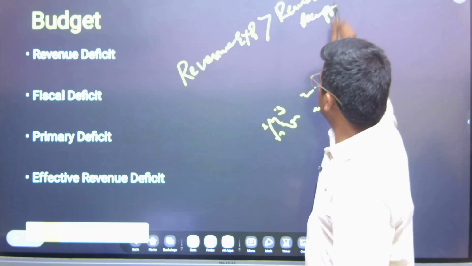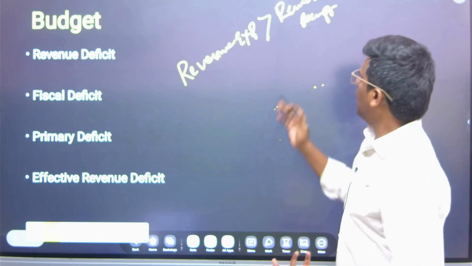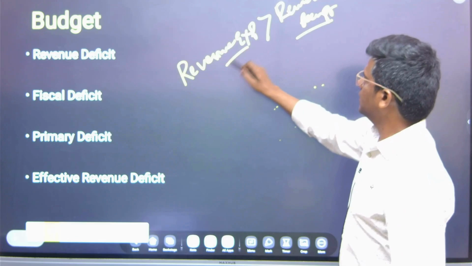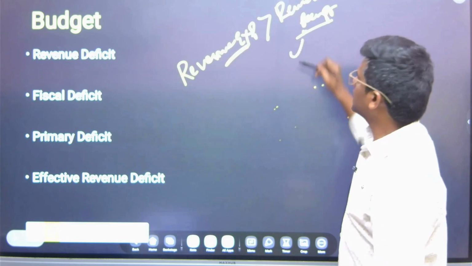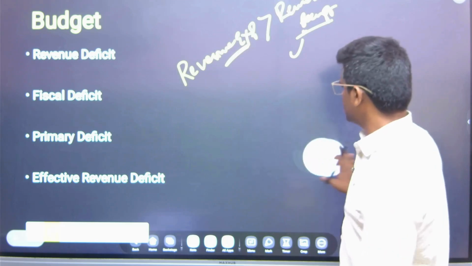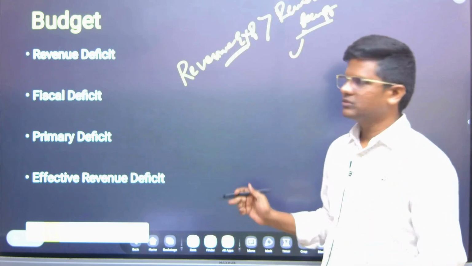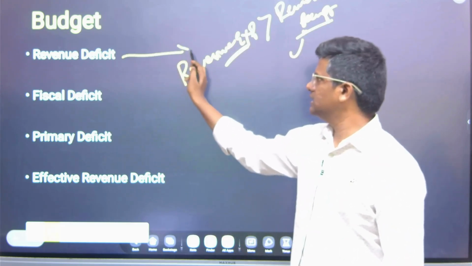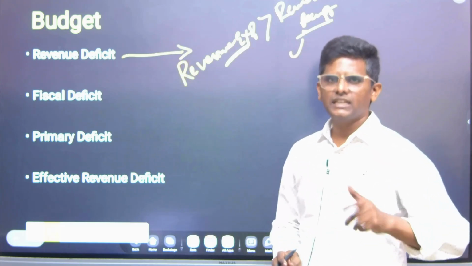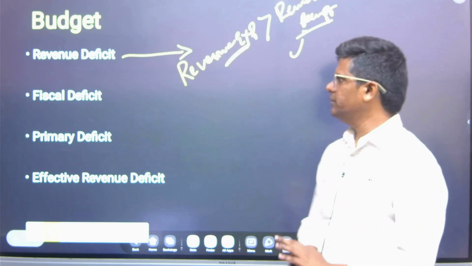Obviously we are not able to run the day-to-day administration because our day-to-day income is not that much. So this signifies that for the day-to-day running of the government, we are borrowing money. So revenue deficit shows our day-to-day income is not enough for the day-to-day administration to happen.